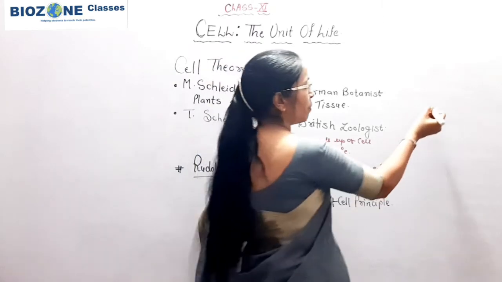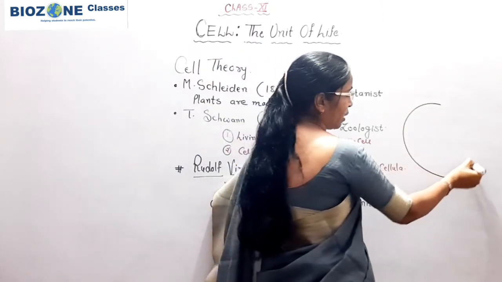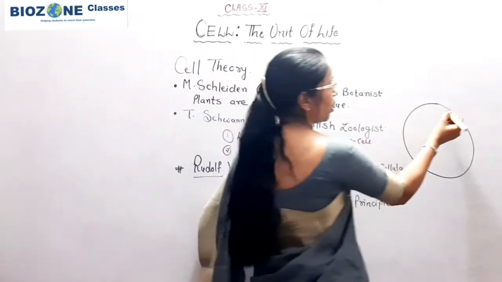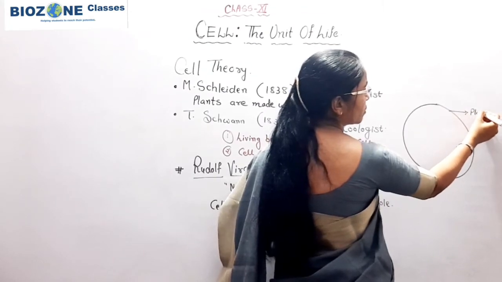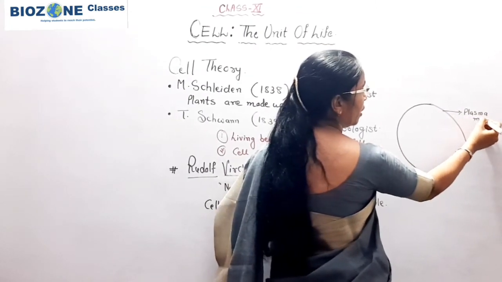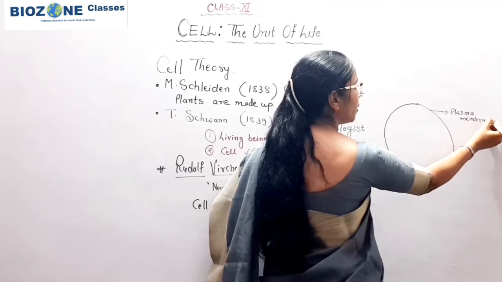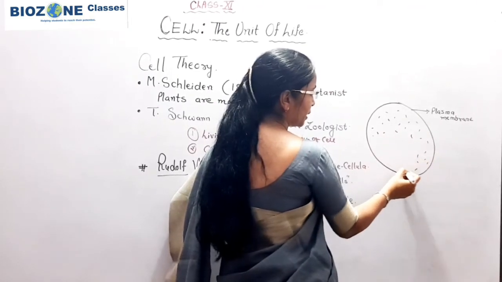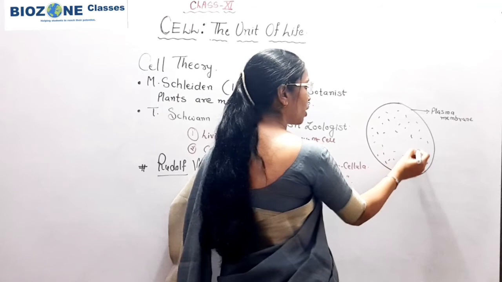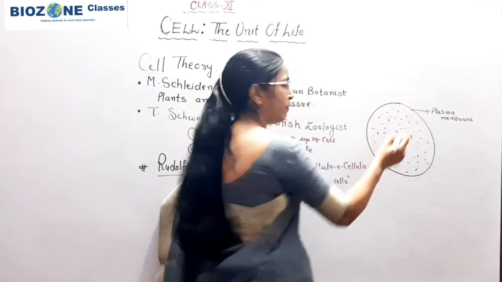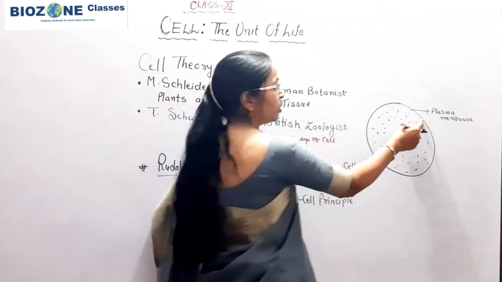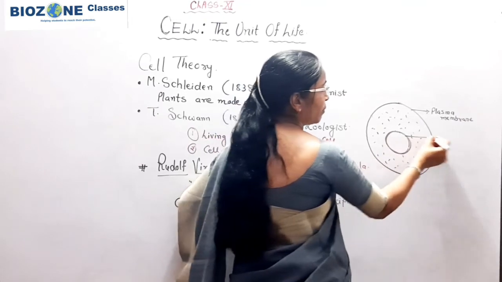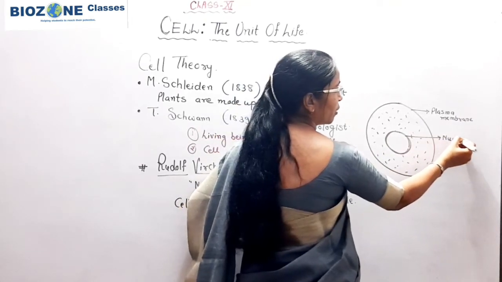Whenever you study the cell, you remember, we mainly study the outermost boundary of the cell. That outermost boundary of the cell is called the plasma membrane or cell membrane. After that, inside the plasma membrane, protoplasm is present, and if the cell is eukaryotic, like a plant cell or animal cell, then in addition to the plasma membrane, another membrane is present. This membrane is called the nuclear membrane.